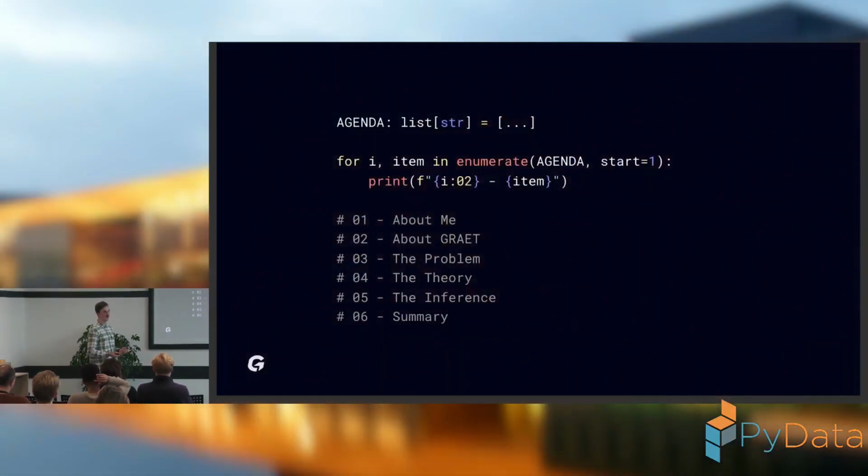And the very first slide is the agenda. At the very beginning, I would like to introduce myself a little bit, then I will introduce the company that I work for. After that, I would like to talk about a problem that young ice hockey players have during planning their careers. After that, I would like to suggest some theoretical solution for that problem, and I will show you how we solve that problem in the inference phase of our production.